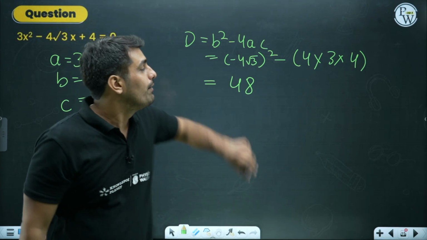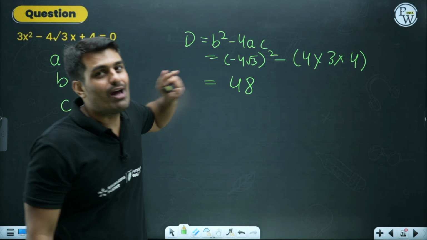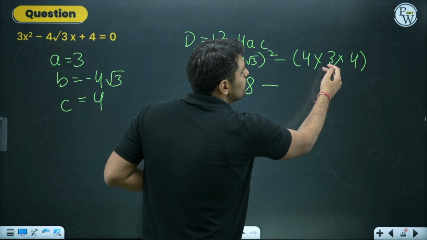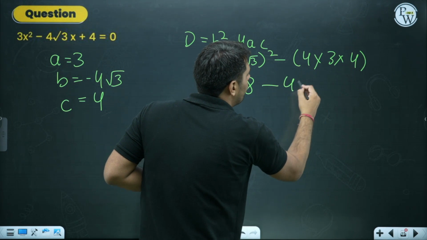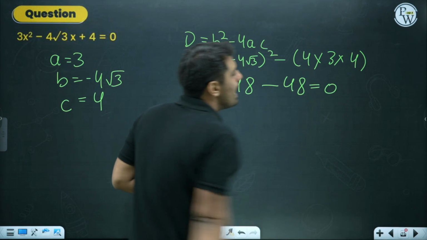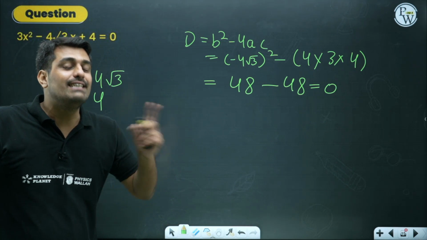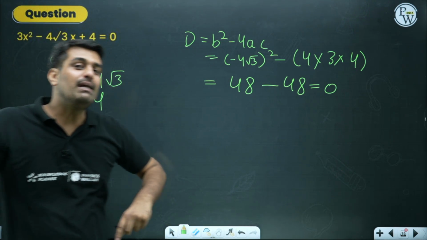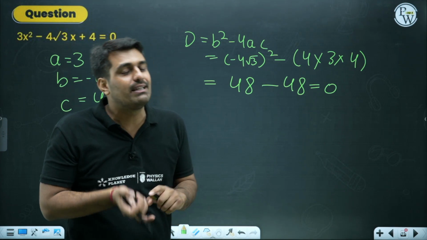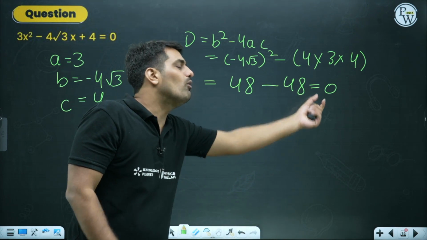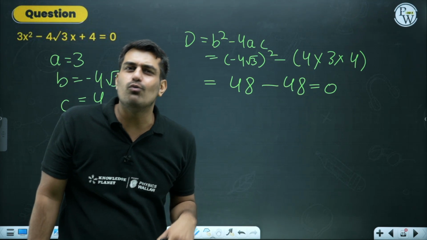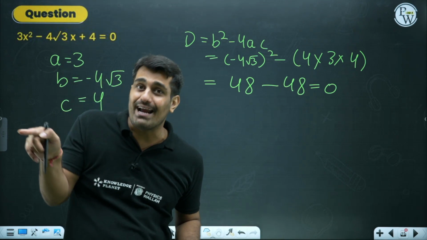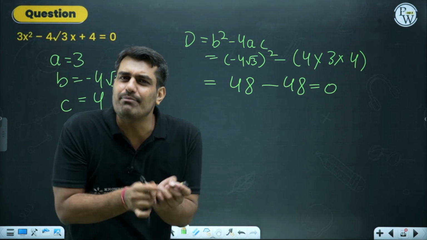Most of the students make a mistake over here when we have a square root inside. So avoid that mistake. 4 into 3, 4 into 3 is 12, 12 into 4 is 48, 48 minus 48 is 0. I chose this question deliberately just to make you understand that we are having different values of D. In the previous case, we were having a positive value, but there might be a case where we get equal to 0. When we get equal to 0, what happens? You can observe using the formula. In the formula, we were having plus minus square root of D. This time this D is 0.